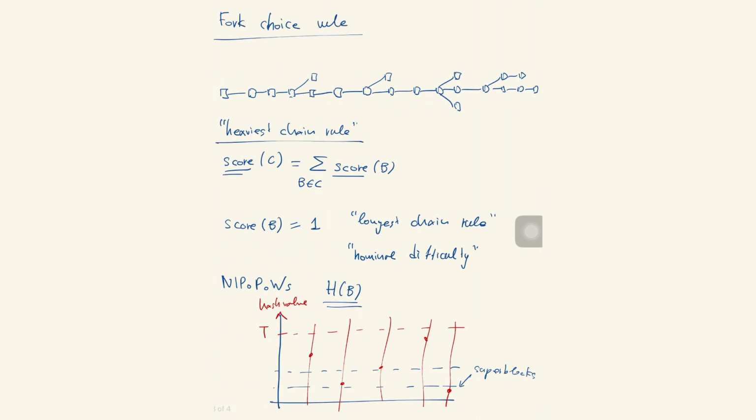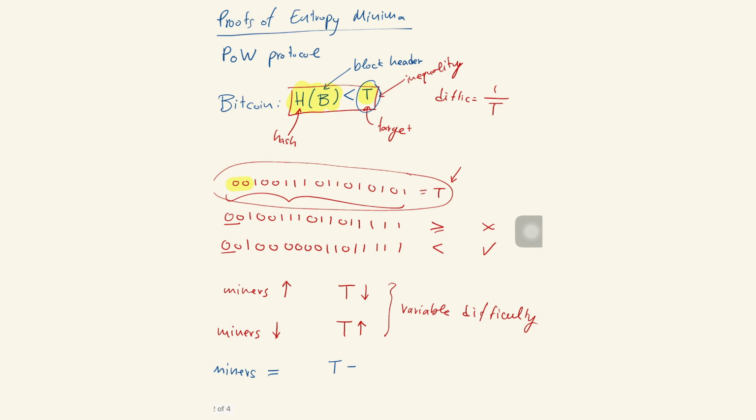So this part here actually doesn't change. Each chain is the sum of the scores of its own blocks. But this part here will change, and we will make each block worth something different depending not on the target, because that's a constant, but on the actual hash that it has achieved. Okay, so let me write this down. It's going to be the score of the block, and this is going to be minus the logarithm of the hash of the block. All right, that's the idea.